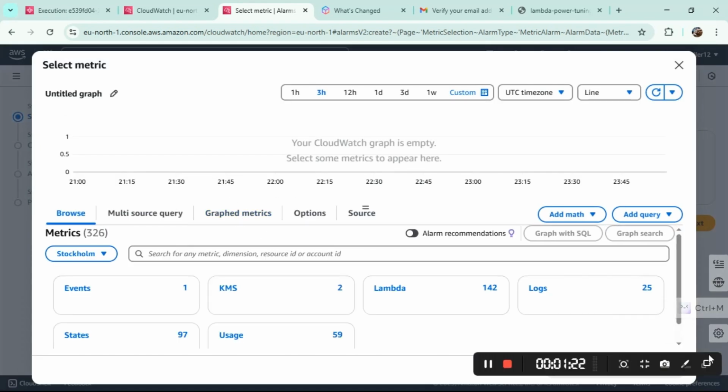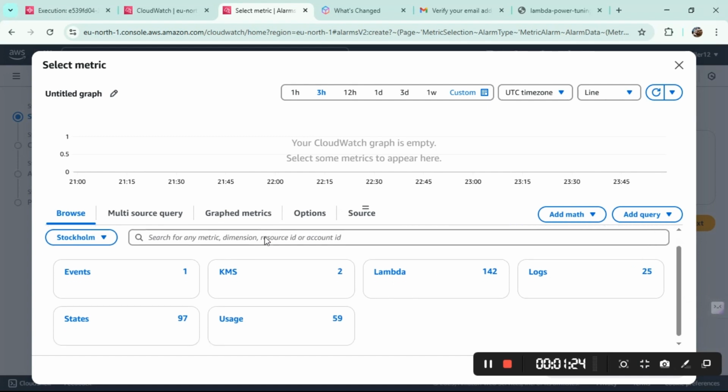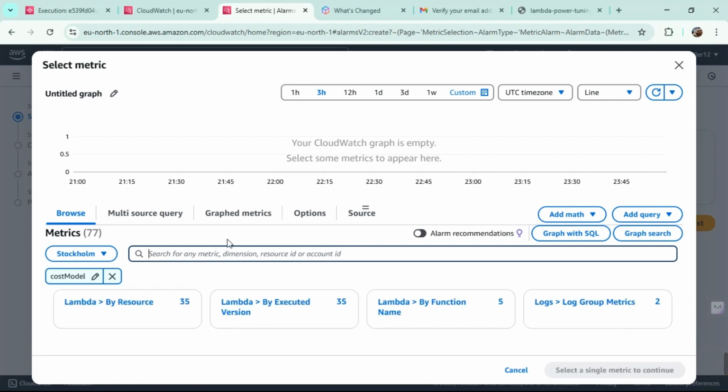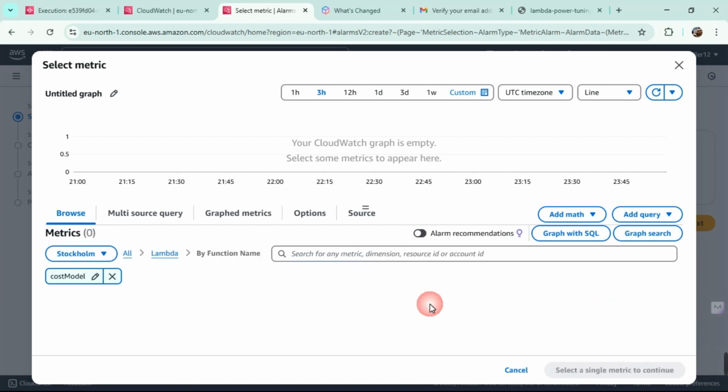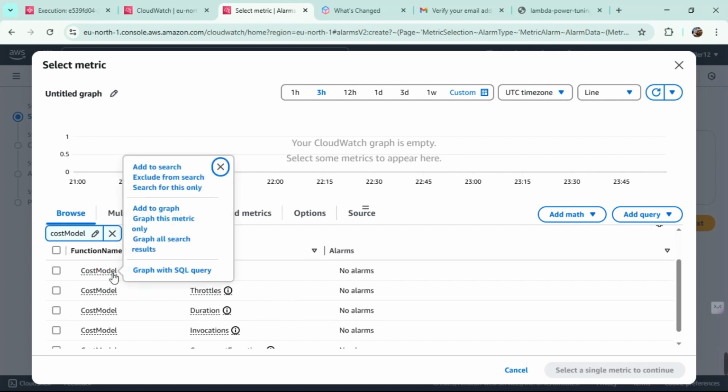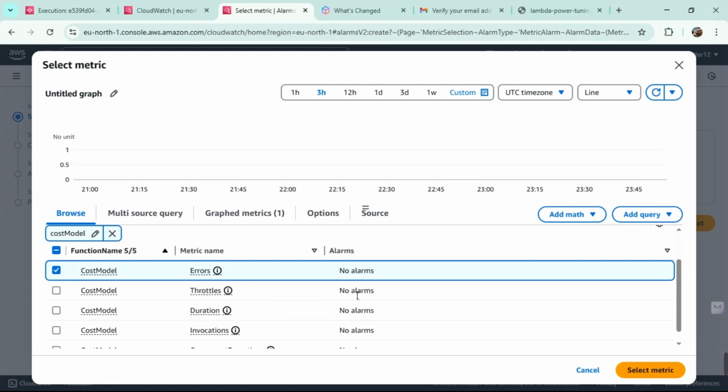So let's see how much. Okay, I have some minutes. Let me explain what it is. What you're going to be seeing here is the cost model. Let's go to the function right away. But we are going to be choosing this. Here we are going to be choosing this. Here, exactly.